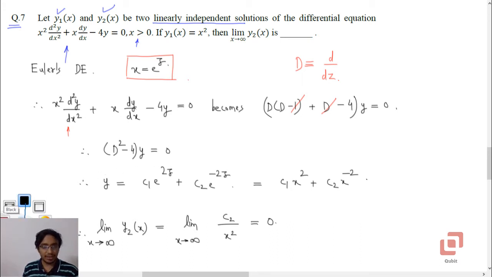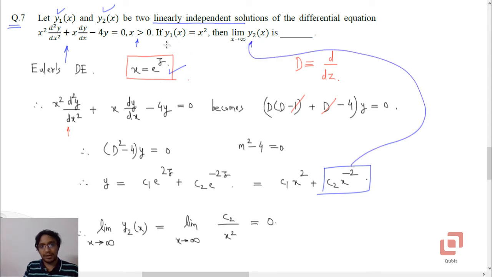If you simplify this, minus d and plus d will go, so eventually we'll have d to the power 2 minus 4y equal to 0. What is the auxiliary equation now? The auxiliary equation is m squared minus 4 equal to 0. Roots are plus 2 and minus 2. So the complementary function will be c1 e to the power 2z plus c2 e to the power minus 2z. But what is e to the power z? As per our substitution, e to the power z is x, so y is going to be c1 x squared plus c2 into 1 upon x squared, and this is the function that we want.